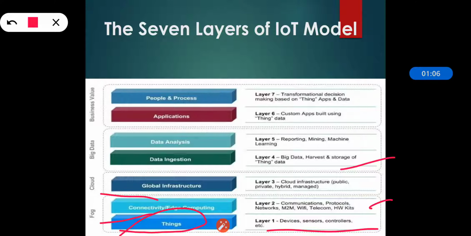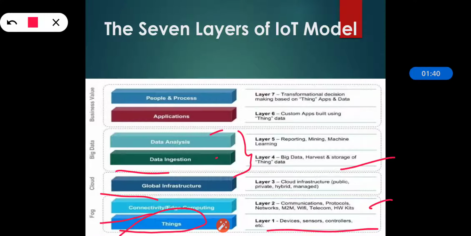Then comes layer 4, which is also the data ingestion. So we can say that the data ingestion is basically related to big data, harvest and storage of data. We can say that layer 4 and layer 5 are related to data ingestion and data analysis. This includes big data cleansing, streaming and storage of data.